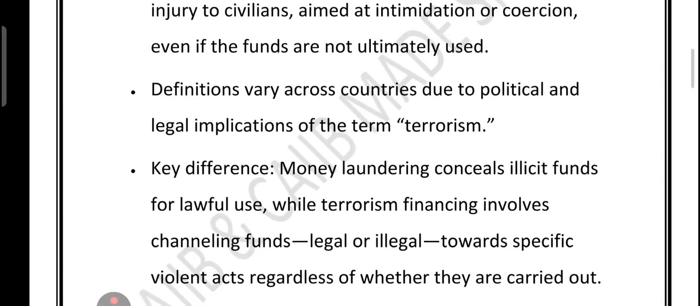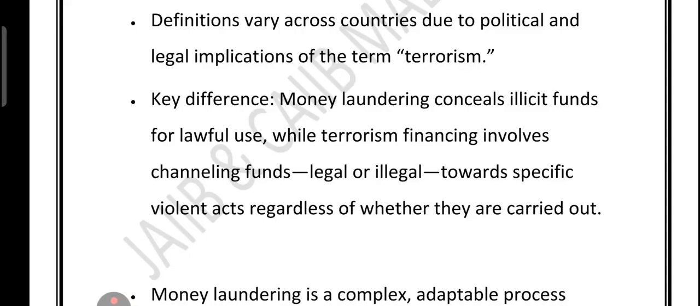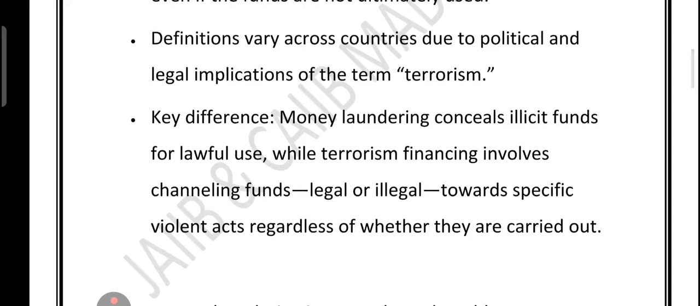And here is the key difference to remember: money laundering means making illegal money look legal, and terrorism financing means funding violent acts using legal or illegal money. The source does not matter, it's about the intent. Right, so money laundering means making illegal money look legal, and terrorism financing means funding violent acts using legal or illegal money. The source does not matter, it's all about the intent.